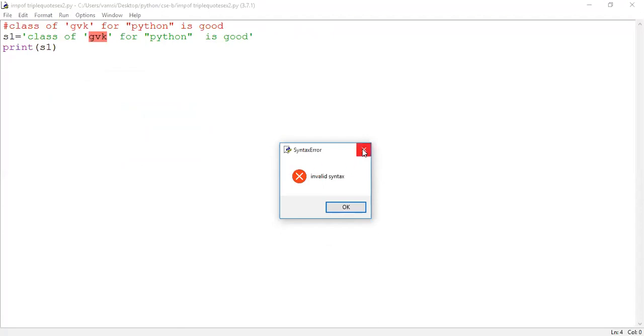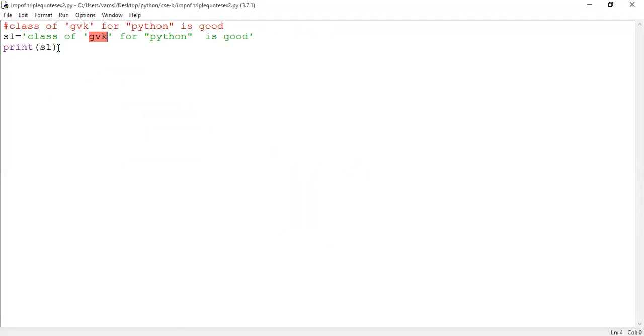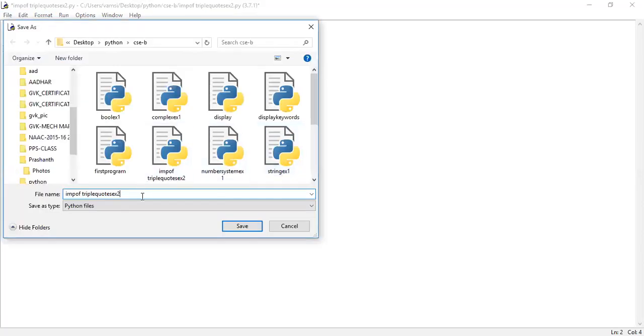Now what I will be doing is, instead of placing this total string inside single quotes, I will use double quotes. Okay. Now I am using double quotes, guys. Then save the logic as importance of triple quotes, example3.py.